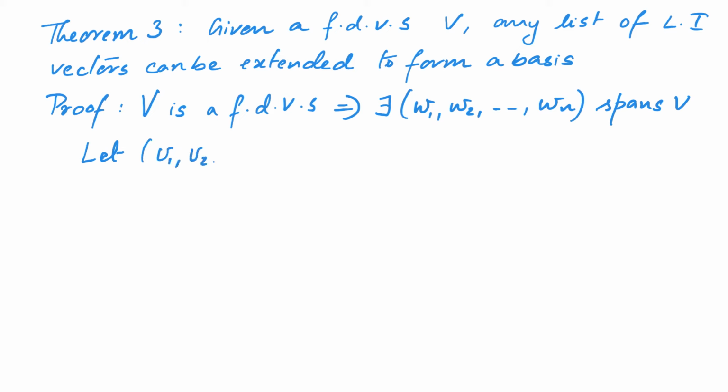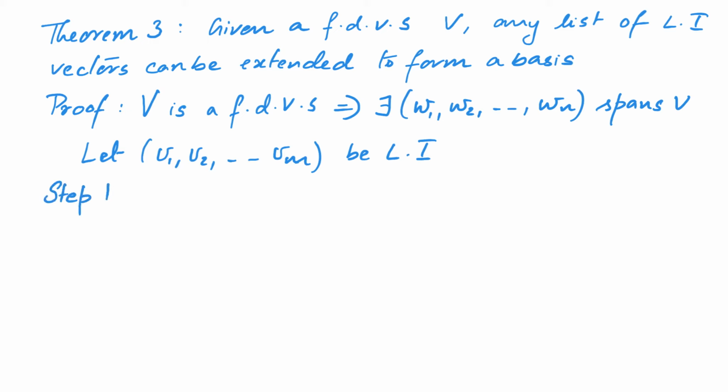Let v1, v2, etc. up to vm be linearly independent. We will show that we can extend this list v1 to vm to form a basis, and we will do this by adding some of the elements in the list w1 to wn. Let us see how this can be done.